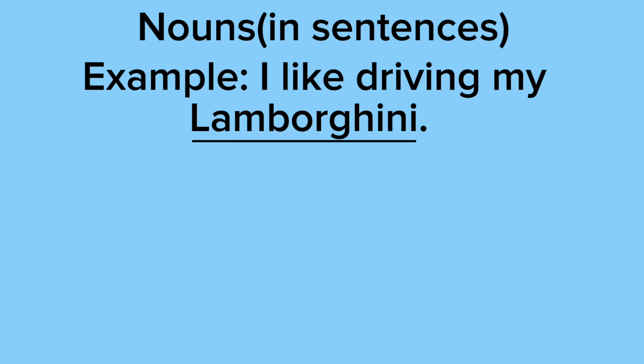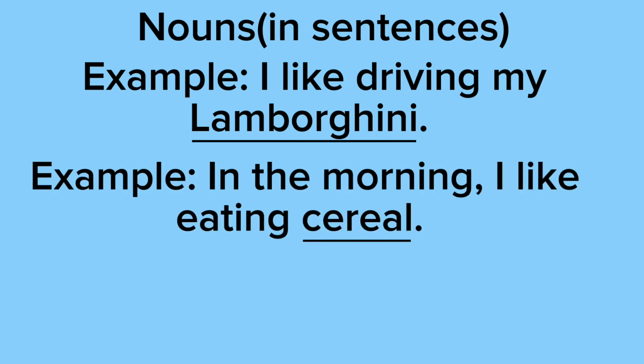As you can see, Lamborghini is underlined because it's a person, place, or thing. It's a thing. Our next example says, in the morning, I like eating cereal. As you can see, cereal is underlined because it's a person, place, or thing. Cereal would be considered a thing.